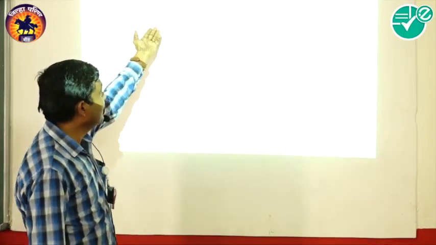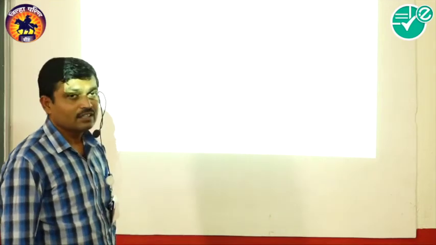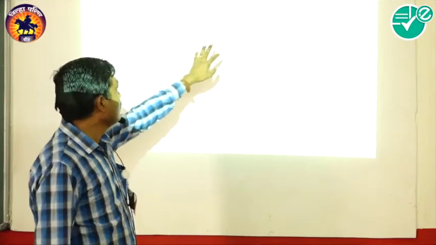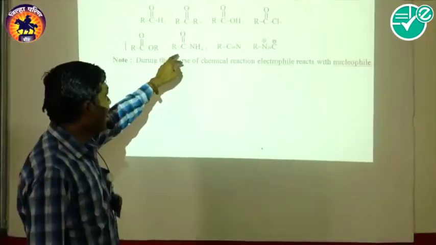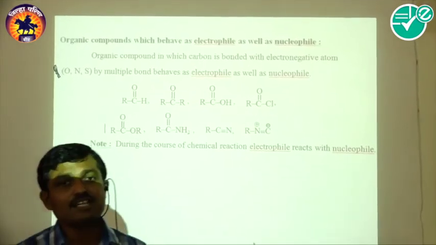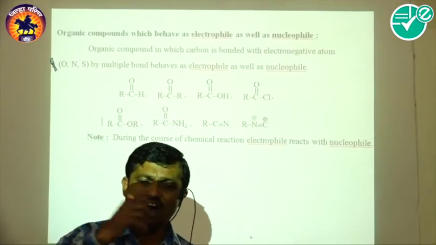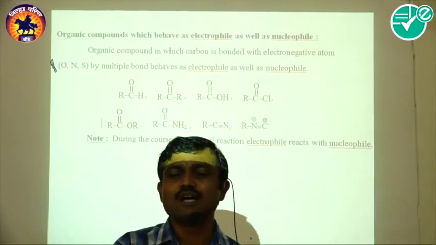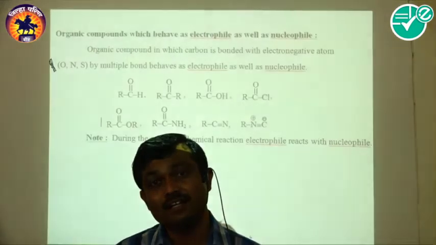So look at here, if we consider aldehyde, ketone, carboxylic acid, acetyl chloride, ester, amide, cyanide, isocyanide, these are the species which not only act as the electrophile, but also act as a nucleophile.